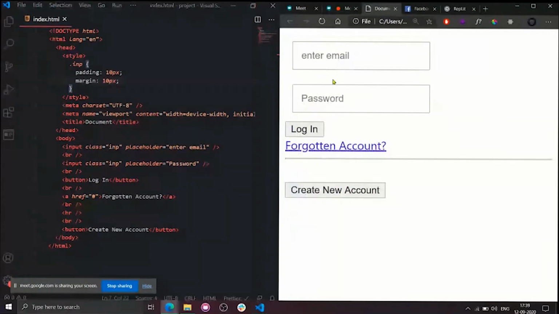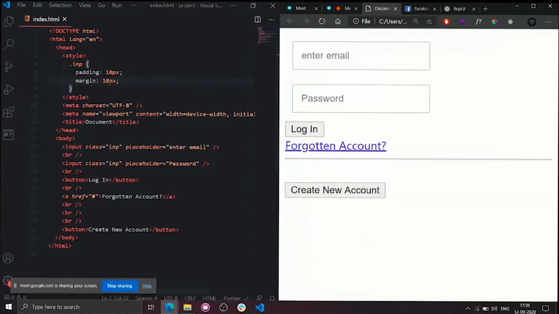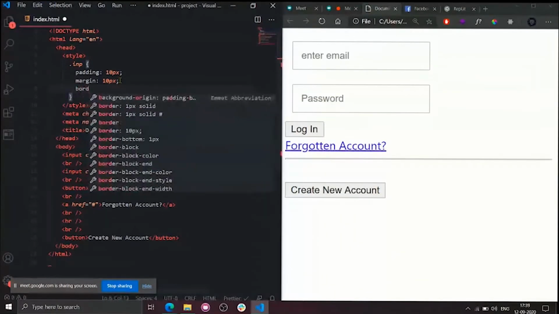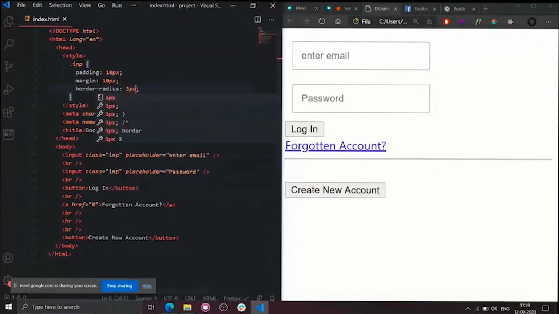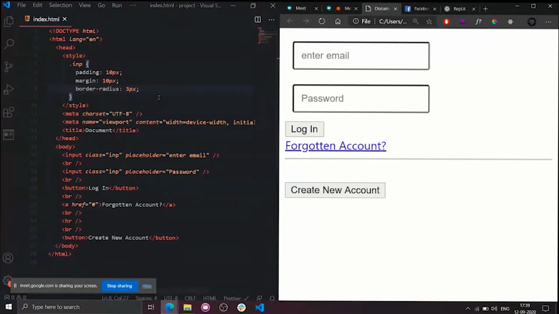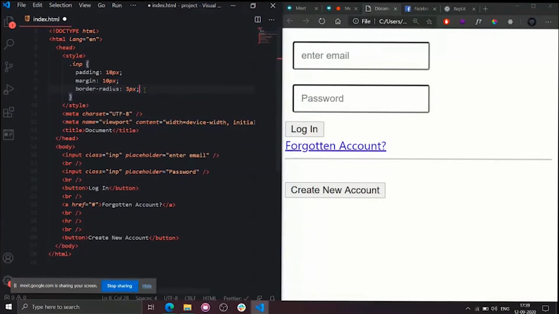So as you can see, 10 pixels around the input tag will be made empty for both. As these both have the same class name, these styles will be applied to this one and this one as well. Okay, clear till now. Another thing that we have is border radius, right? Okay, so we'll simply increase this border radius to 3 pixels. Let's see what will happen. Oops, not border. Okay. Somewhat looks ugly, right?